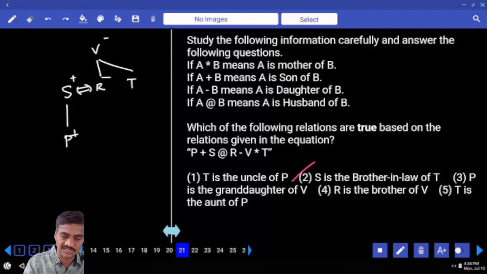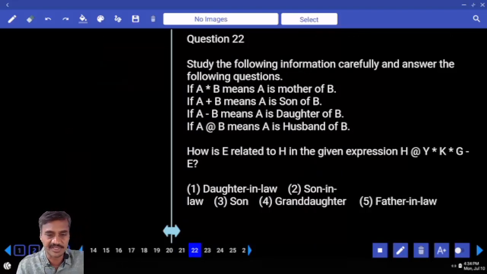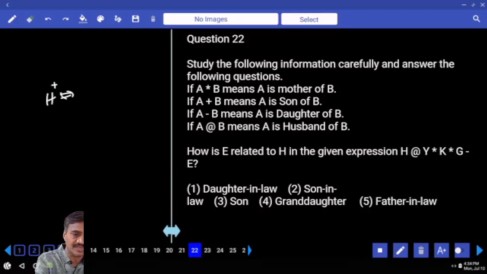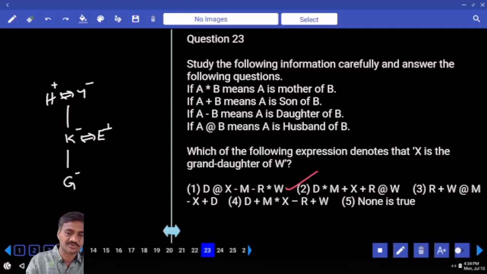The next one, 22nd. Now in this 22nd, the expression is given: H at the rate of Y, H is the husband of Y. H a male, Y a female. And Y star K, Y is the mother of K, and K is the mother of Z, and G is the daughter of T, means K and E are married to each other. Then how is E related to H? H's daughter's husband. Daughter's husband, son-in-law. Choice 2 to question number 22.